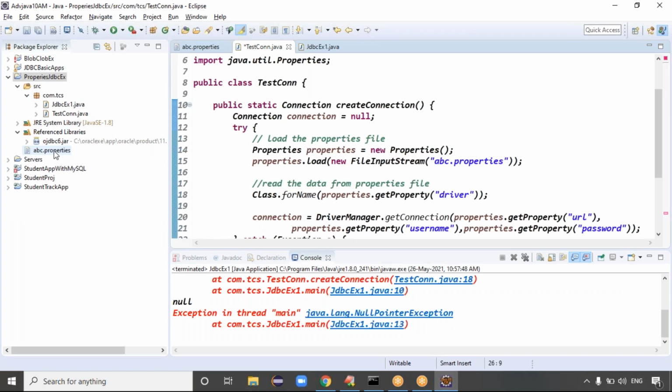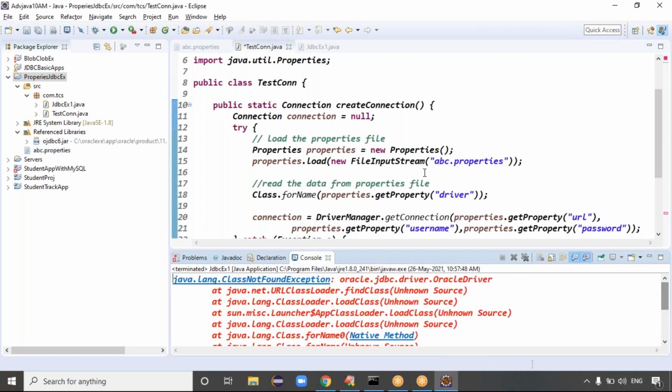ABC dot properties, spelling correct only, right? ABC dot properties correct only. Basically, it's getting the ClassNotFoundException. The ClassNotFoundException means this Oracle driver class is the issue.